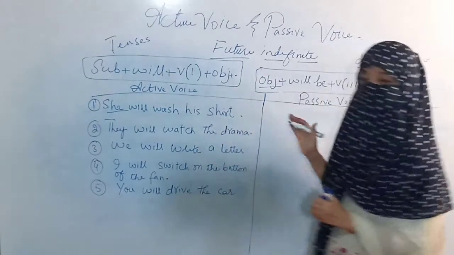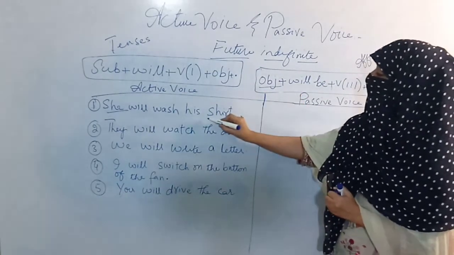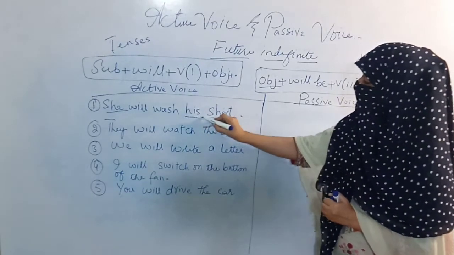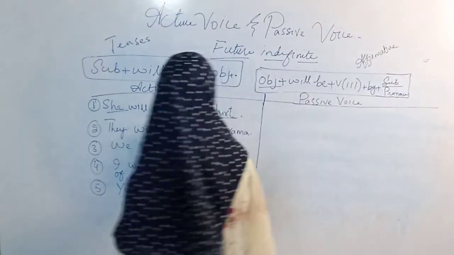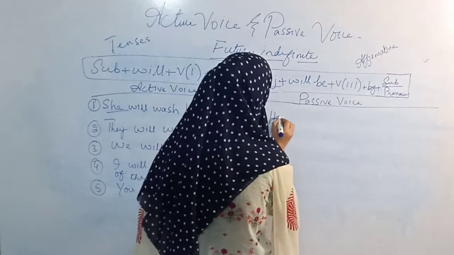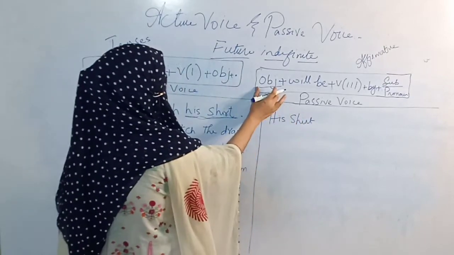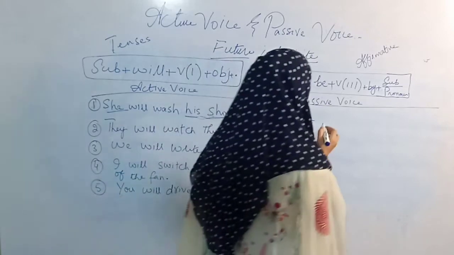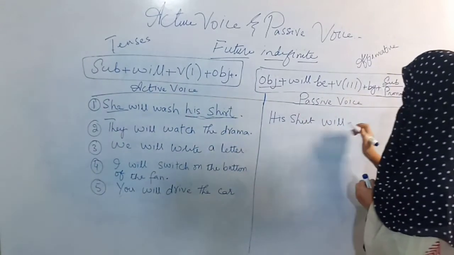So, she will wash his shirt. How will I convert it? First of all, I will write the object here. What is the object? The object is shirt, but you have to write both words: his is the indirect object and shirt is the object. So I will write "his shirt" first. Then will is the helping verb: his shirt will, and be is the auxiliary verb: his shirt will be.